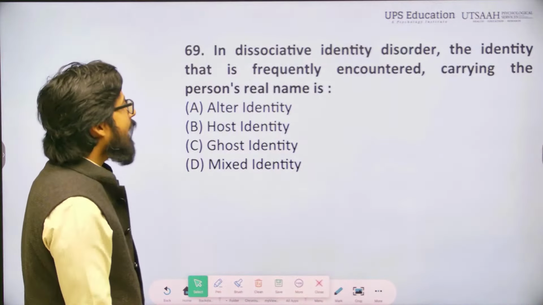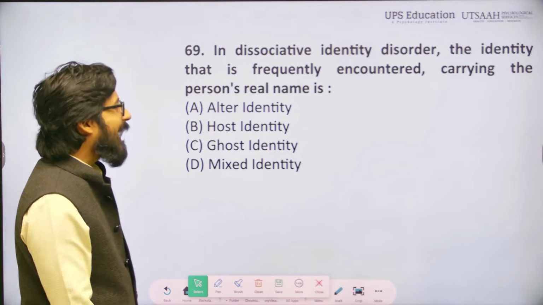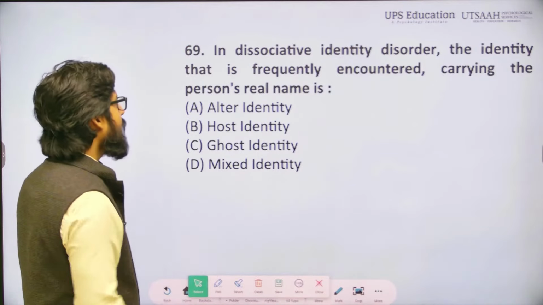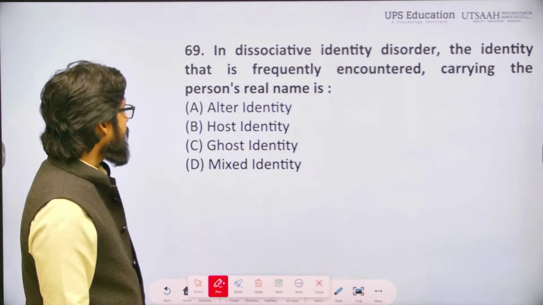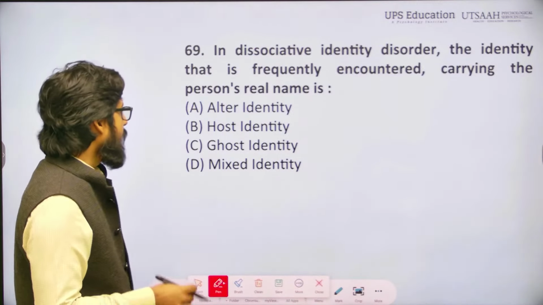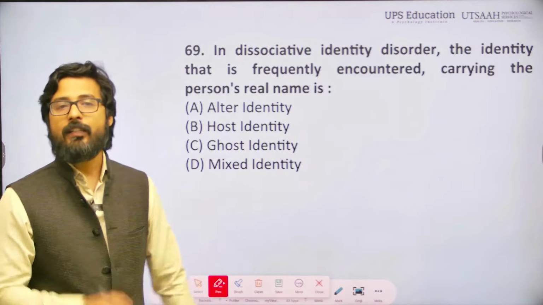In dissociative identity disorder, the identity that is frequently encountered carrying the person's real name is: option A, alter identity; option B, host identity; option C, ghost identity; and option D, mixed identity. The correct answer is host identity.